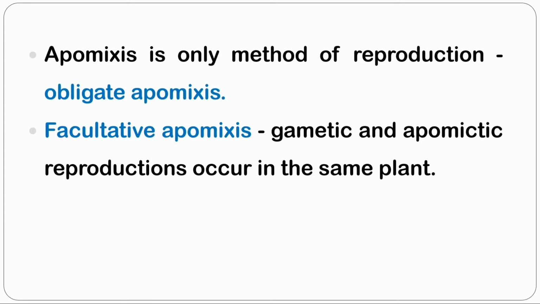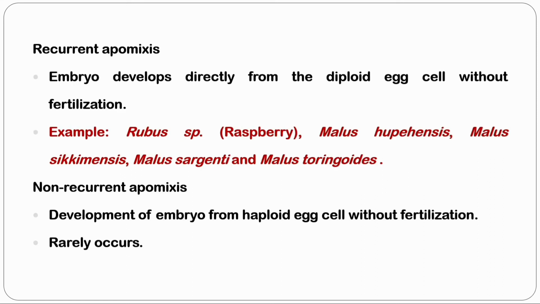If apomixis is the only method of reproduction, it is called obligate apomixis. When both gametic, that is sexual reproduction, and apomictic reproduction occur in the same plant, it is called facultative apomixis. There are two types of apomixis as recurrent and non-recurrent. The first one is recurrent apomixis. Here embryo develops directly from the diploid egg cells without fertilization. Example is raspberry, that is Rubus species, and a few Malus species. Whereas in non-recurrent apomixis, embryo develops from haploid egg cells without fertilization. It occurs rarely. The difference here is diploid egg cell and haploid egg cell.